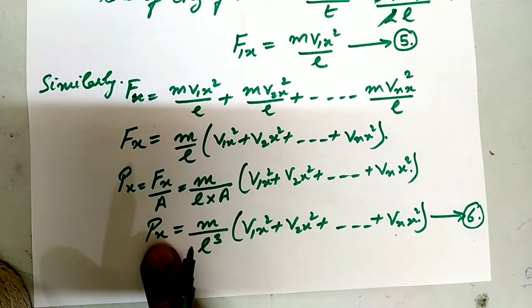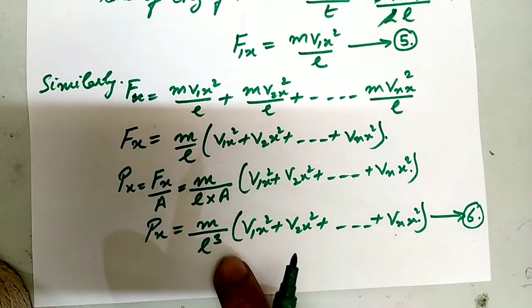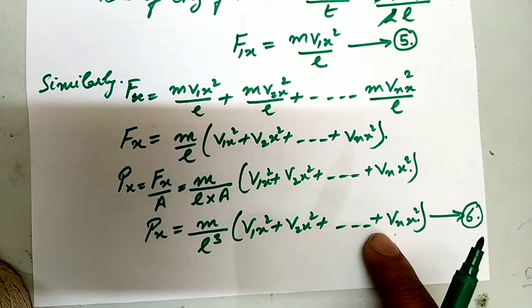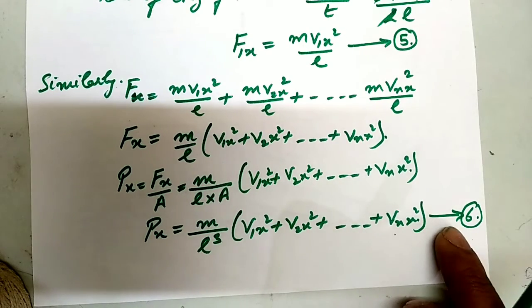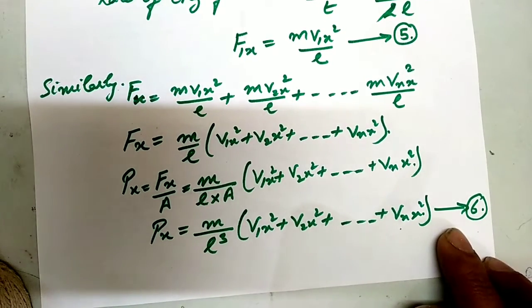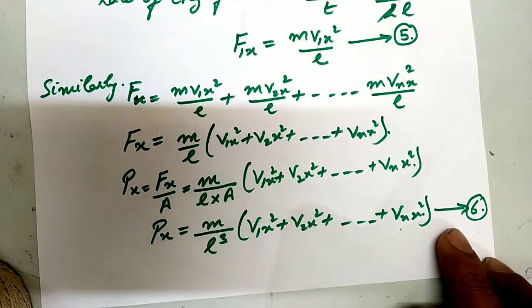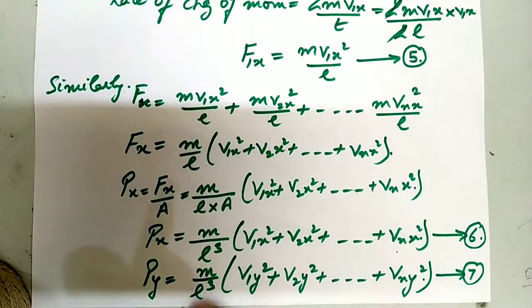So we get Px is equal to m upon L cube, v1x square plus v2x square up to vnx square. Similarly, we write for Py and Pz. Py is m upon L cube, v1y square plus v2y square up to vny square.